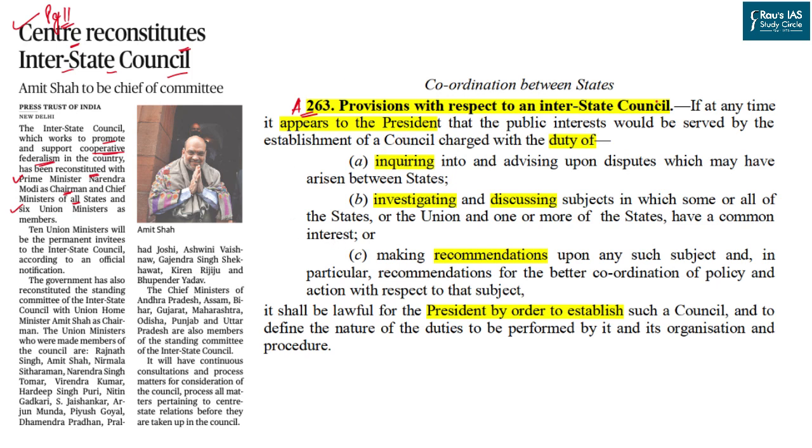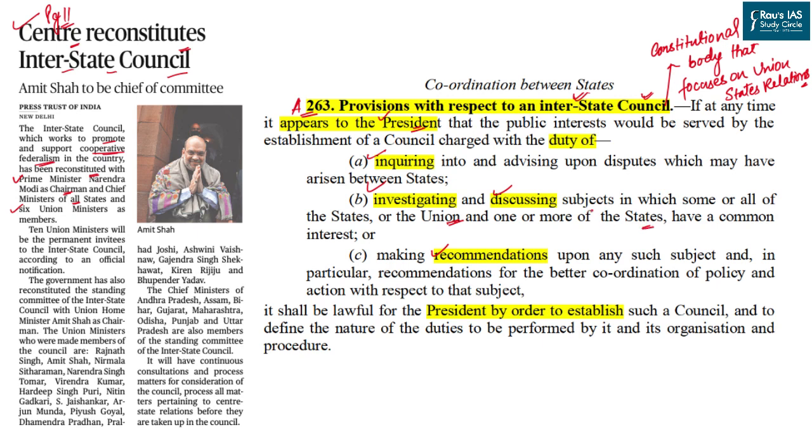This article talks about the provisions with respect to the Interstate Council. Now, the Interstate Council, first of all, is a constitutional body that focuses on union and state relations. This body is created through the order given by the President with a duty to inquire, investigate, discuss and recommend on the issues arising between the union and the state or between the states themselves.